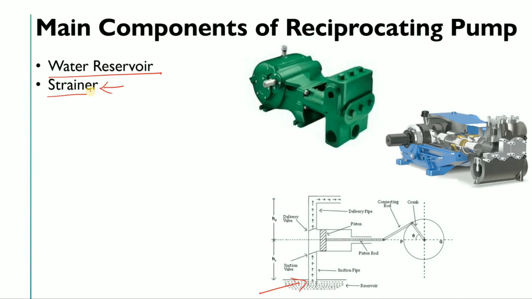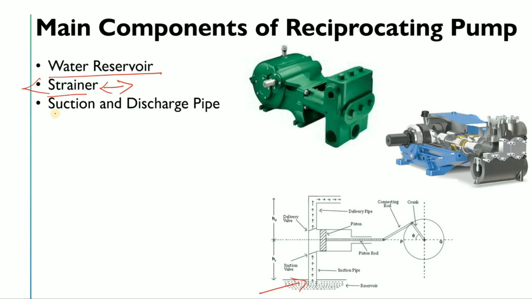But why is it used in the reciprocating pump? It depends on your requirement or your liquid, right? Which type of fluid you are handling. Mainly the strainer is used to protect the internal parts of the pump. Okay, so otherwise it could simply damage the internal parts of the pump. That's why we use the strainer. Okay, now what is the third?